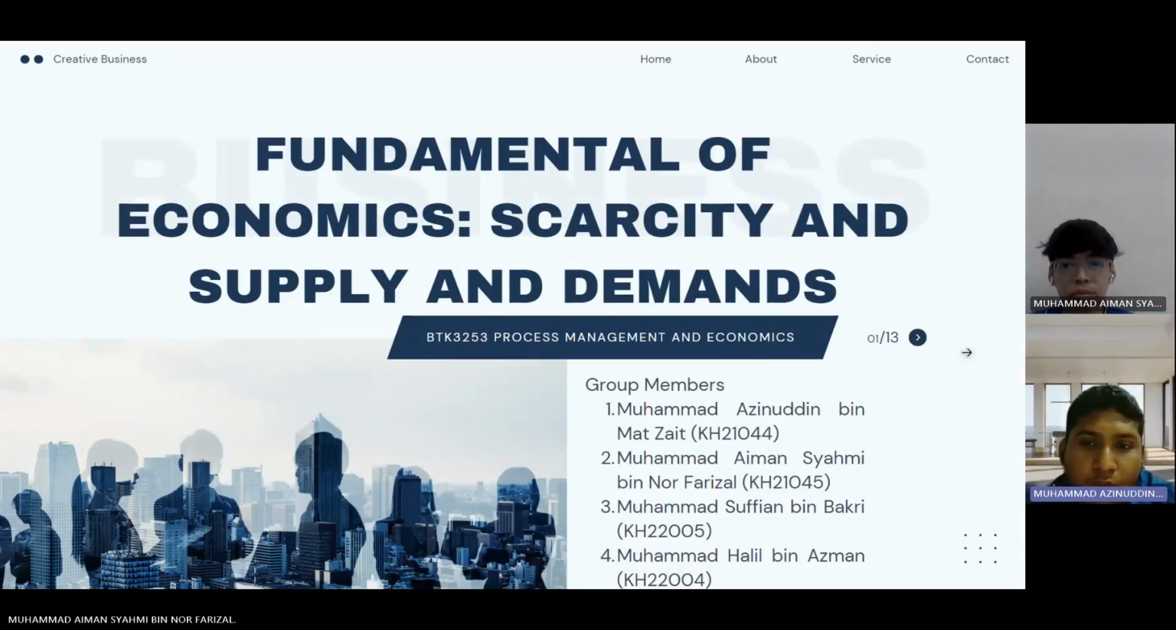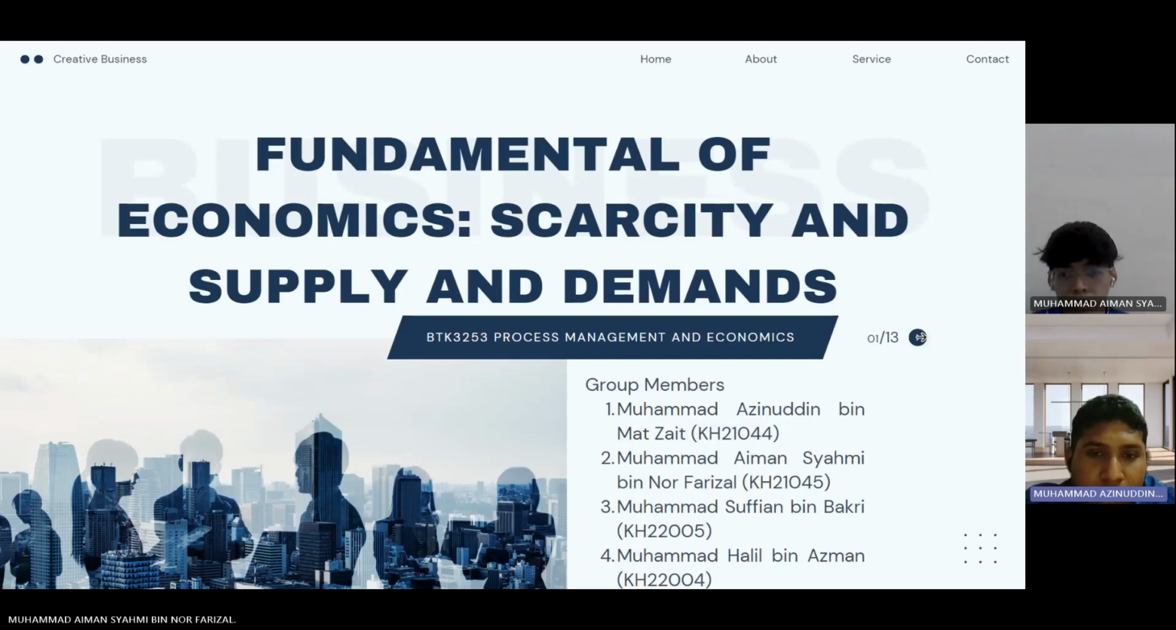Today we from Group 1 will talk about the fundamentals of economy, which are scarcity and supply and demand. As we know, economics is a field of social science that studies how humans manage limited economic resources to satisfy unlimited human wants. So that is the fundamental meaning of economy.